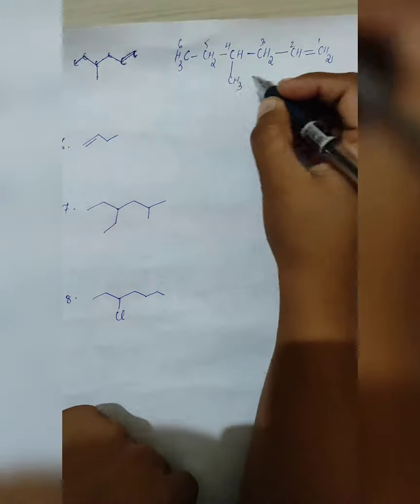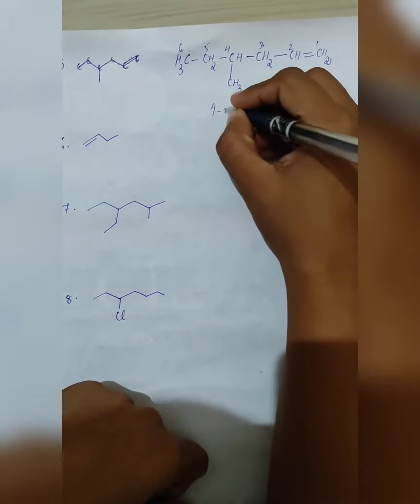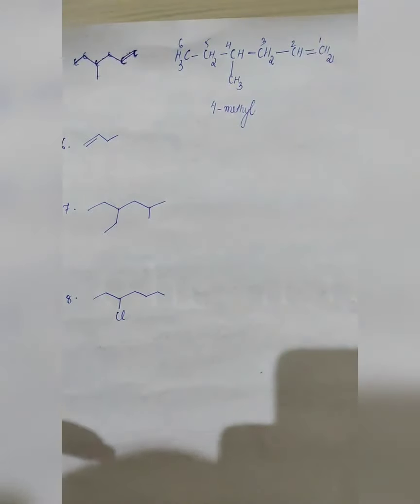So here methyl is numbered as 4, so it will be 4-methyl. Now we do not have any more substituents, so we will directly go for naming the carbon chain.